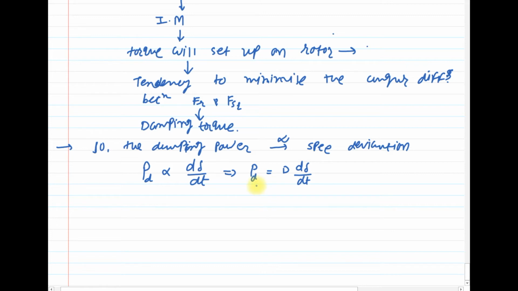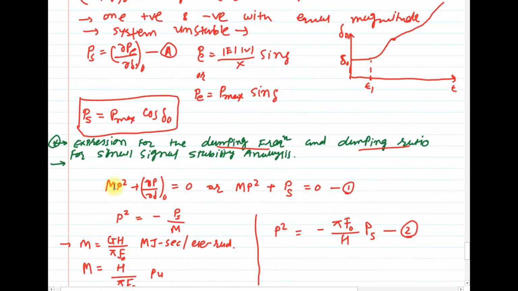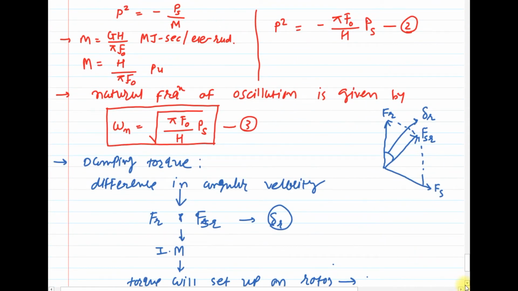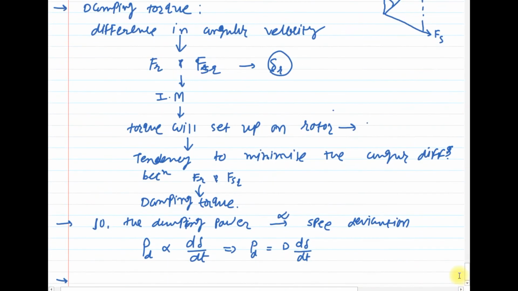I think you have calculated the example for the synchronous machine design, where we calculate the damping power coefficient D, which is given in the design data. Clear? Now let us understand why, in case 1 in the previous theory, where the synchronizing power coefficient is positive, your system will be oscillatory stable. The reason is the damping power.